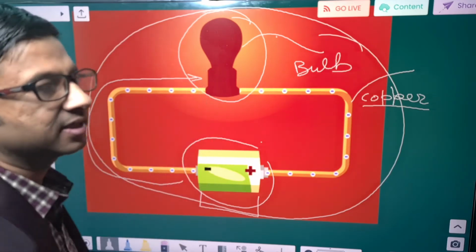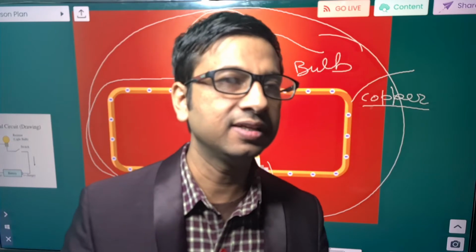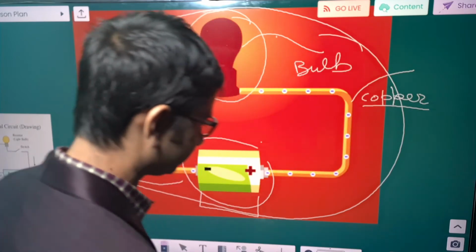The bulb started glowing. Now the next question arises, sir, what causes flow of electricity within the wire? The answer is the potential difference applied via the battery causes flow of electron within the wire. The next question will be, sir, from where did this electron come within the wire? Let us see.